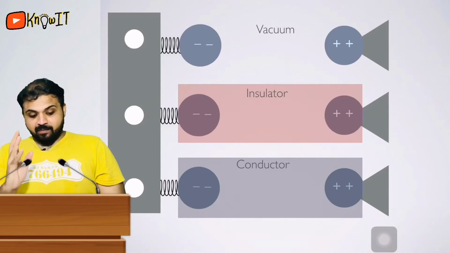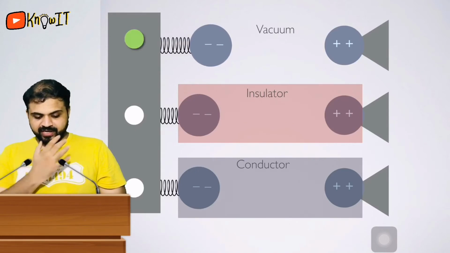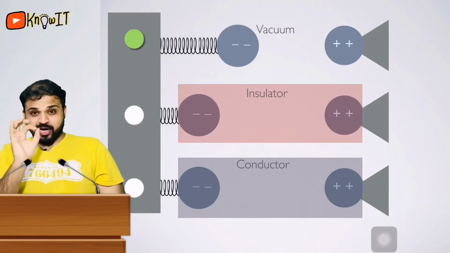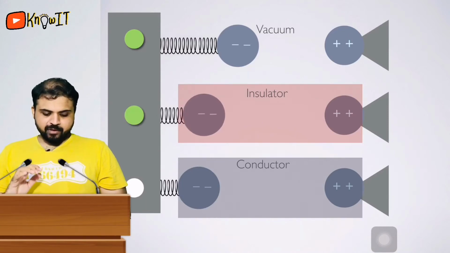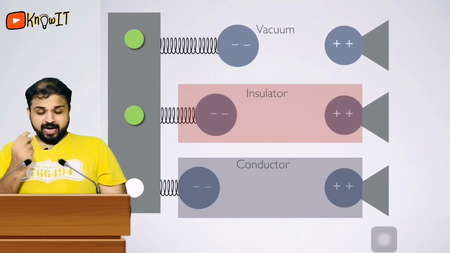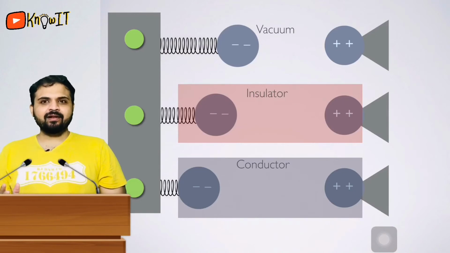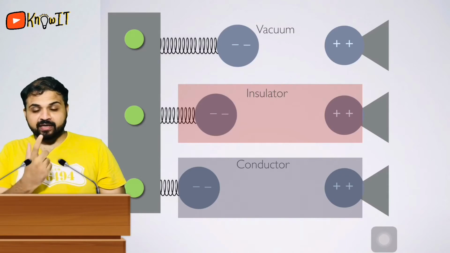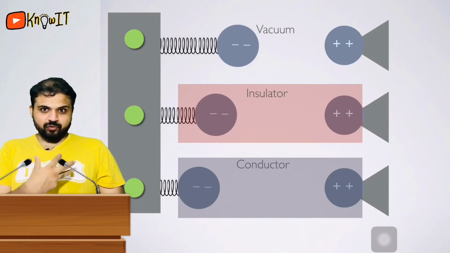Now guys, I'll switch on the first one. If I release the first charge, now you can see it's attracting towards the positive charge and stopped. Okay, we'll note its position. Now we'll switch on the second set. You can see the intensity of attraction is quite lesser. Now we will switch on the third set. No motion at all. My goodness, the conductor opposes the force. The conductor doesn't allow the electric force, we can say electric field lines, to pass through it.